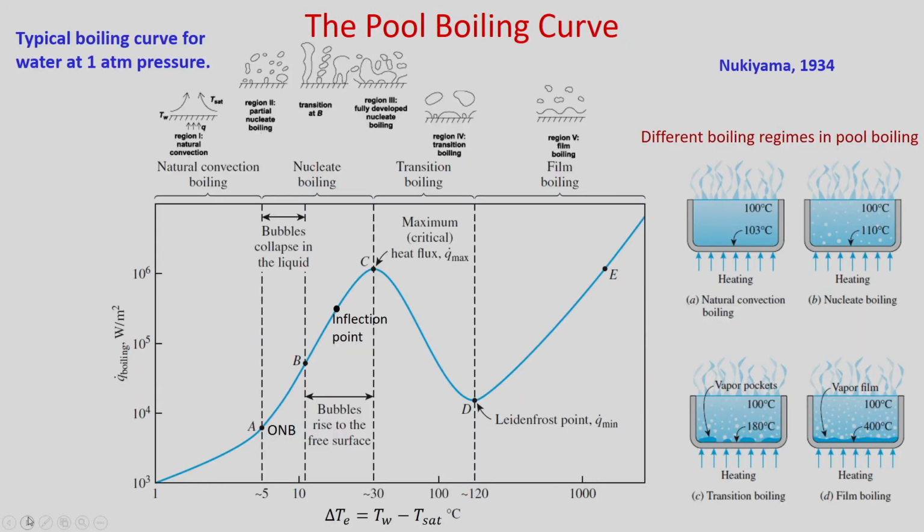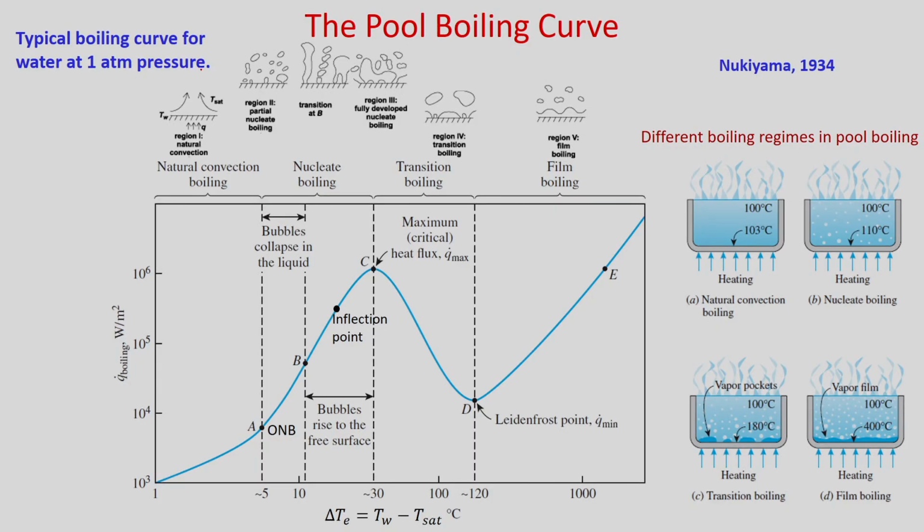So, now we will discuss the boiling curve for pool boiling. In this lecture we will just consider pool boiling, and this boiling curve was first observed by the scientist Nukiyama in 1934, and he did the experiment for water at 1 atmospheric pressure.